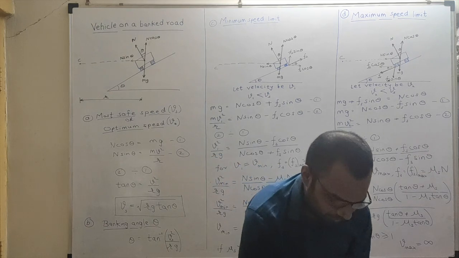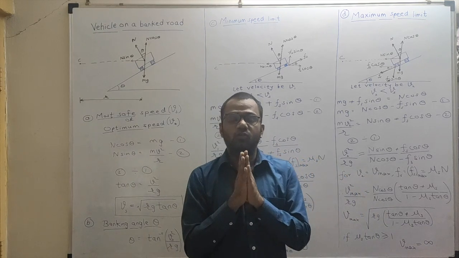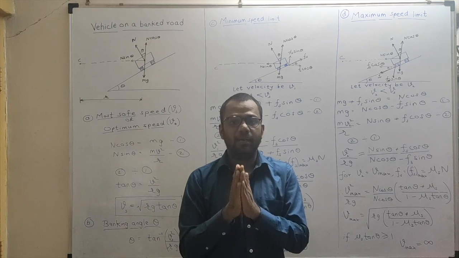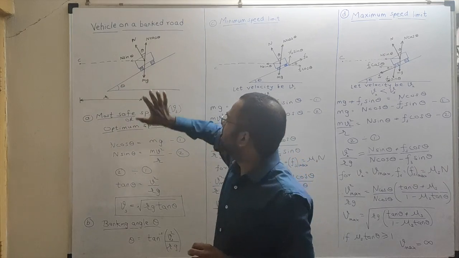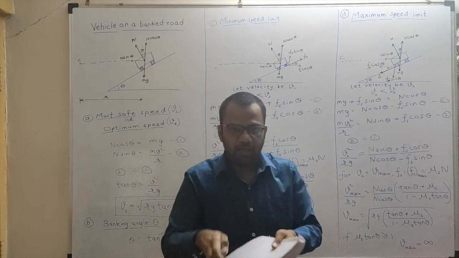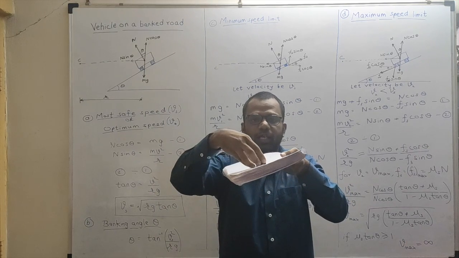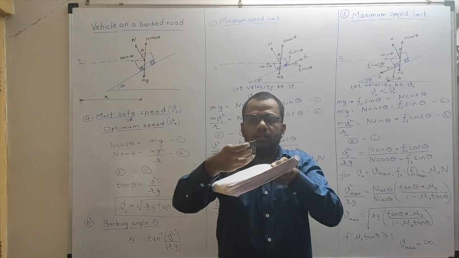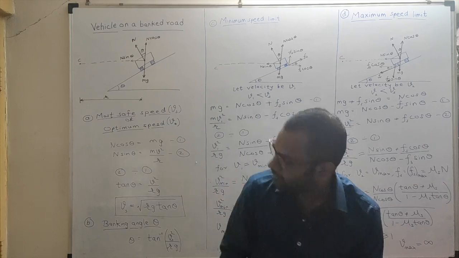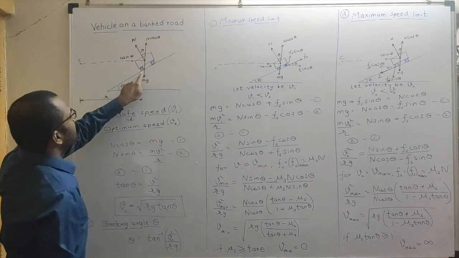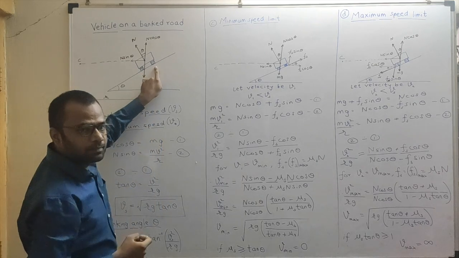Now see, how does this help us in giving an additional amount of centripetal force? Look here, I have drawn this diagram. This is the back view of the vehicle. If you see the vehicle from your end, you will see only the rear two tires. So this is the vehicle that I have shown, these are the rear tires, and the front two tires are in front of it.